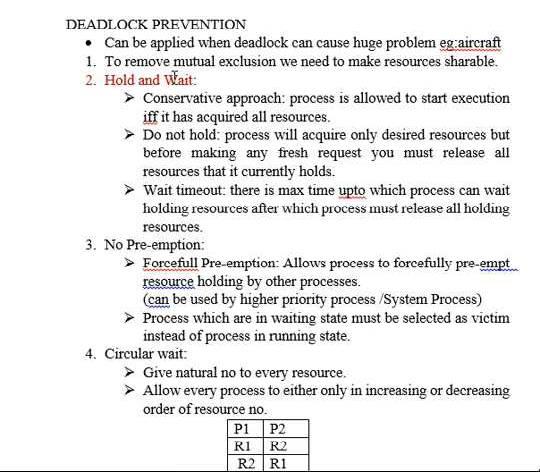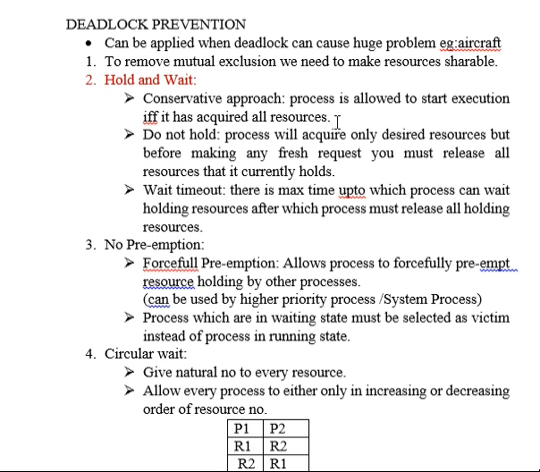The second condition that we have here is hold and wait. If you remember, the second condition for deadlock to occur was hold and wait. So we have to make sure that the hold and wait condition is not true. We have further approaches to how it can be taken care of. The first one is the conservative approach. In the conservative approach, a process is allowed to start execution if and only if it has acquired all resources.